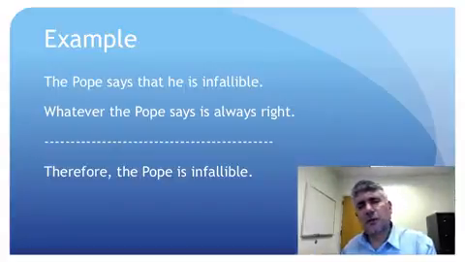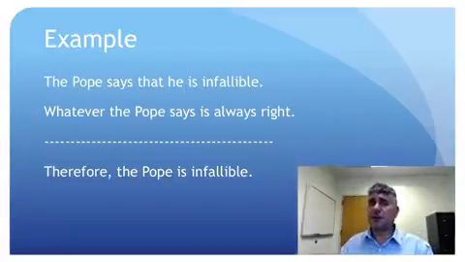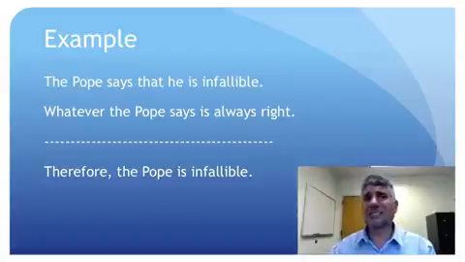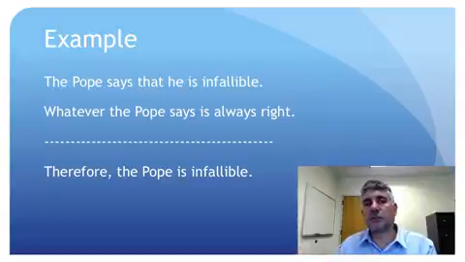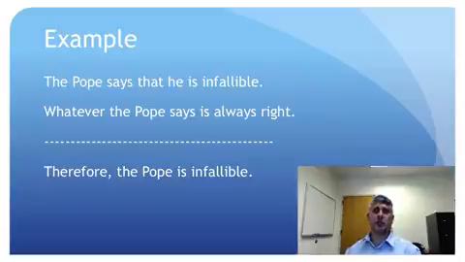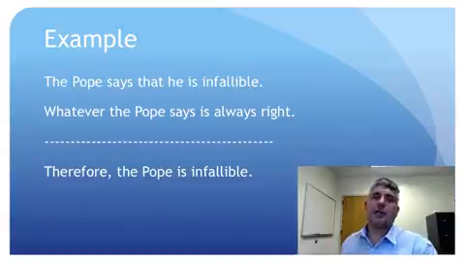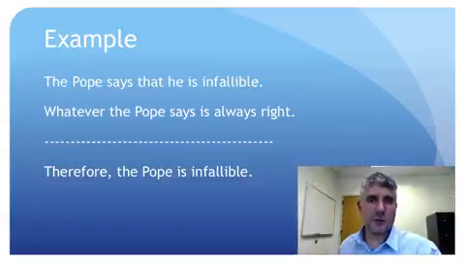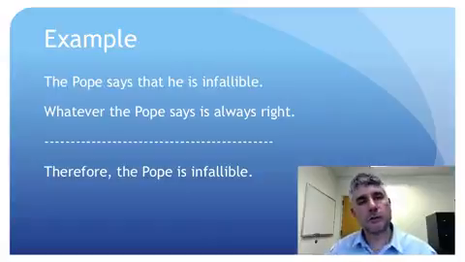But even though the argument is valid, in fact, even if the argument is sound, the argument is still a fallacy. And the reason it's a fallacy is that we can't have any good reason for believing premise 2 of the argument unless we already have some reason, independently of the argument, for believing the conclusion. Right? Unless we already know that the Pope is infallible, why should we believe that whatever the Pope says is always right?